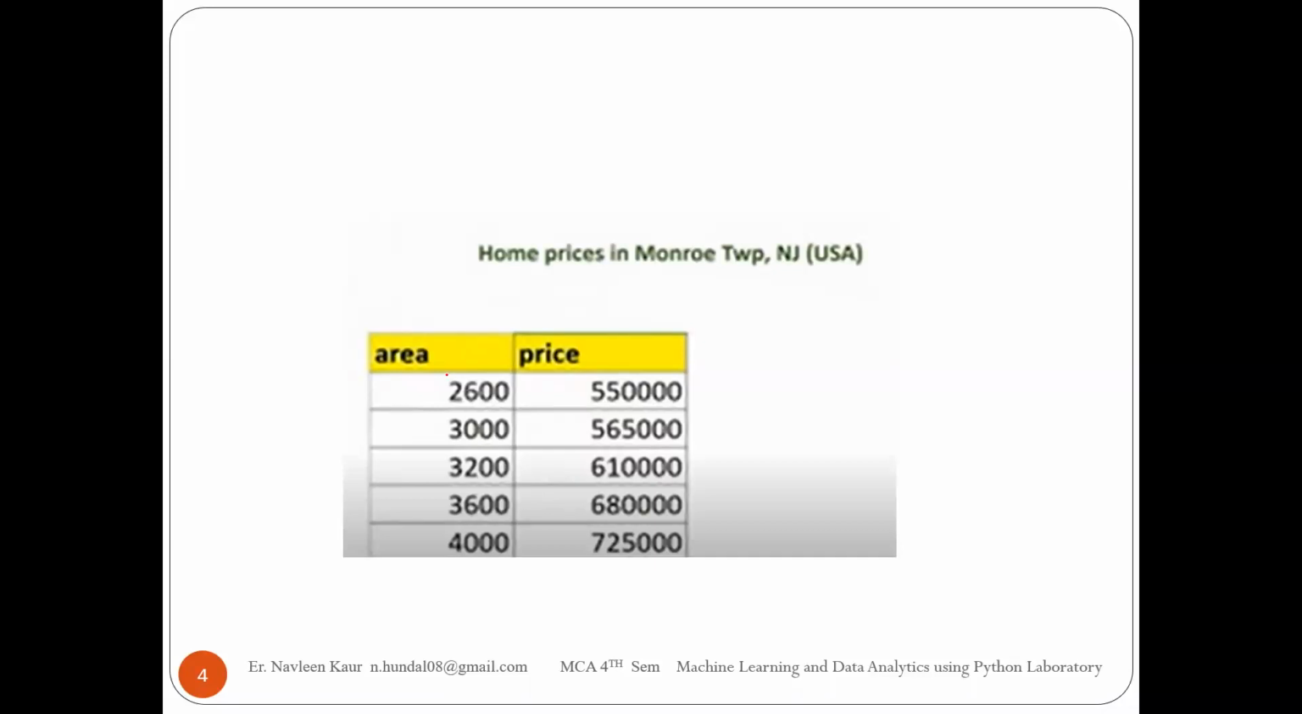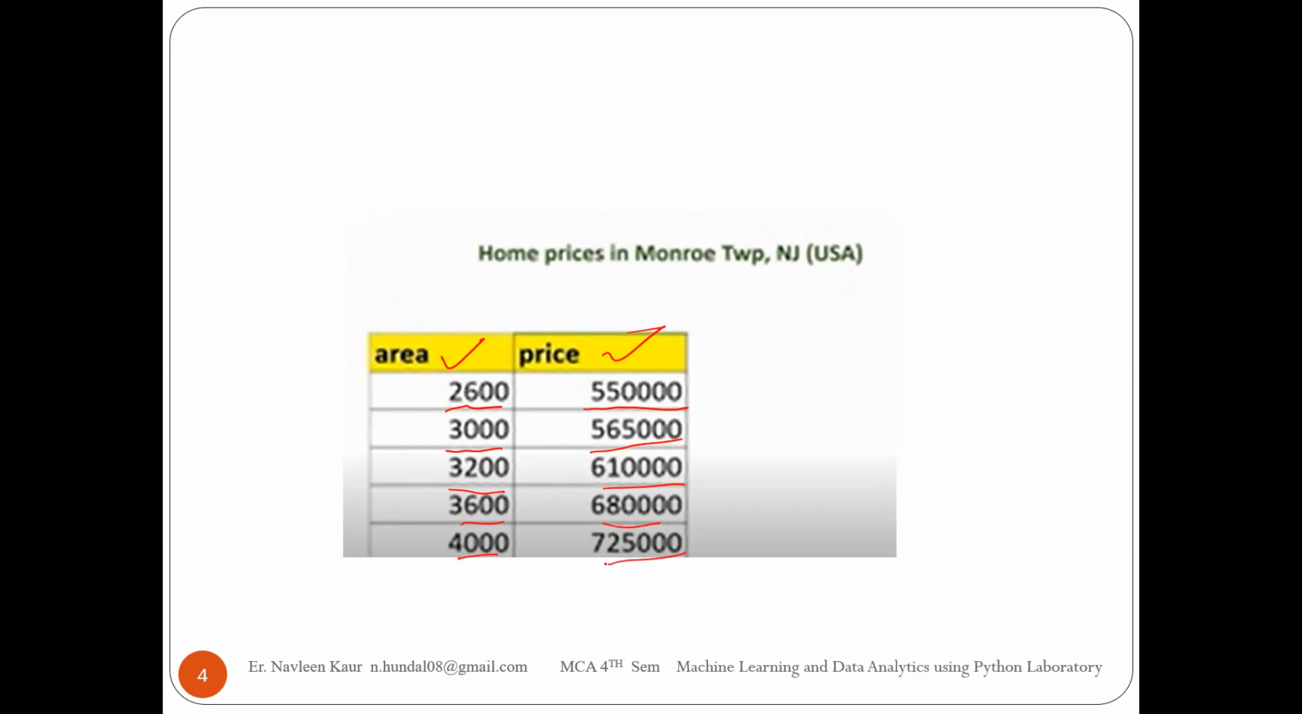So you can see here that this is, suppose, the data in the Excel. It has two columns. One is area, the other one is price. The area of the first house is, suppose, 2600 and its corresponding price is 550,000. The area of the second house is 3000, so its price is 565,000. And so on. Third house and its price, fourth house and its price, fifth house and its price.